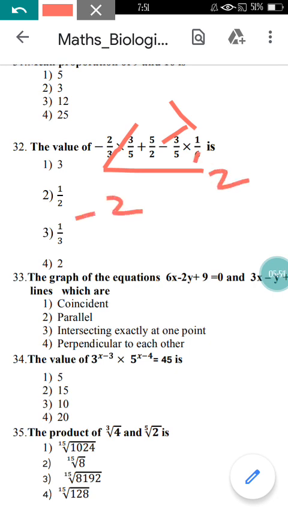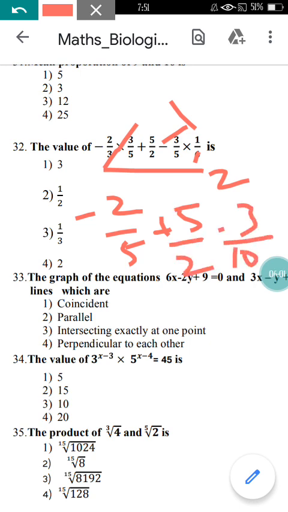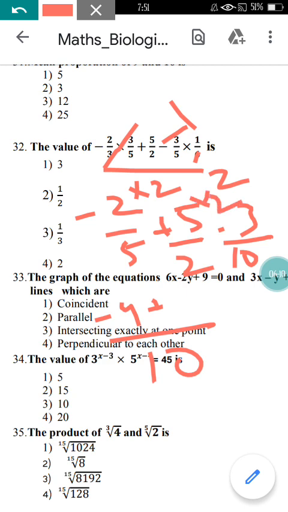Then you are going to get the equation as 2 upon 5 plus 5 upon 2 minus 3 upon 10. You can take the LCM as 10. Then from here you are going to find the value of 4 plus 25 minus 3.